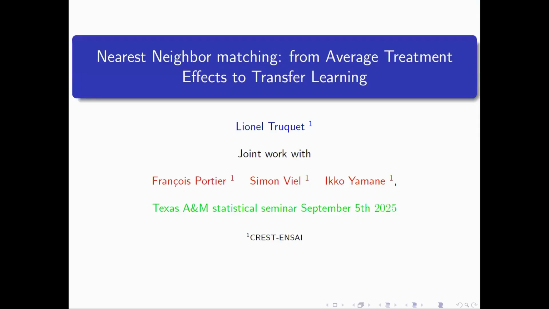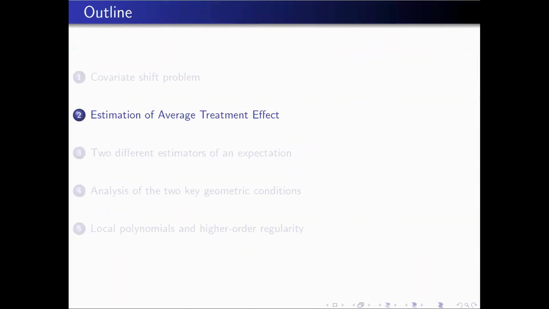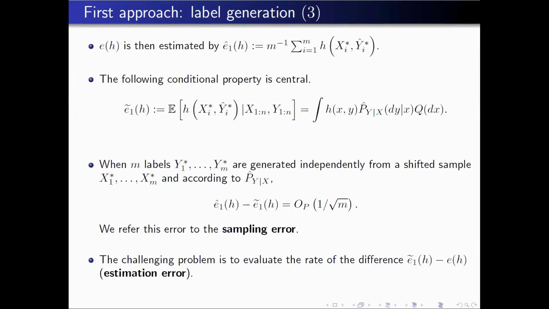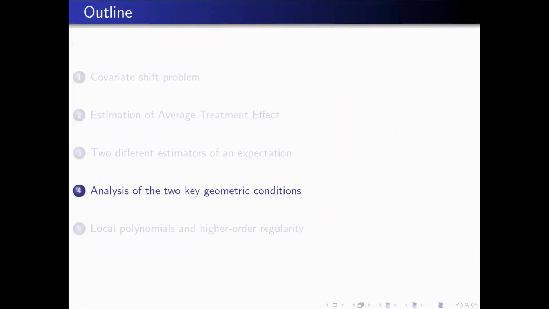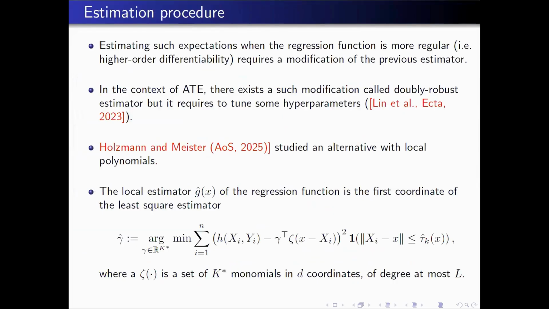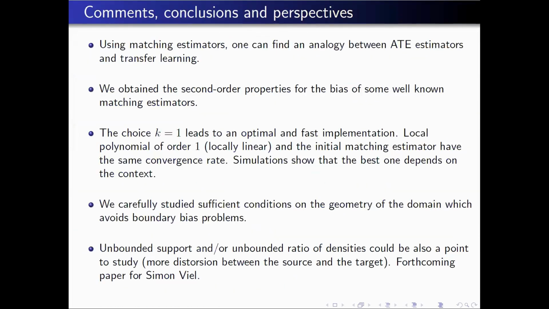Quite surprising that using one nearest neighbor theoretically solves the problem for you. Empirically, do you see the same, or do you recommend any advantages? Yeah, okay, so what is clear, because I didn't show the simulation, so we have many simulations. I knew that I would not have the time to show the simulation. So maybe there is a comment about this. I don't remember if it is at the end. Okay, so it is there.